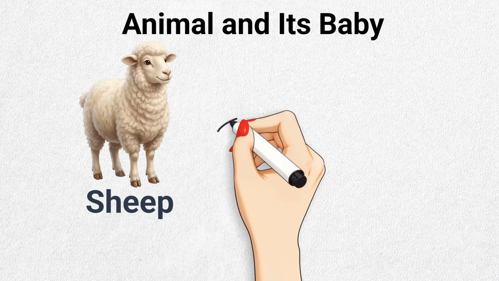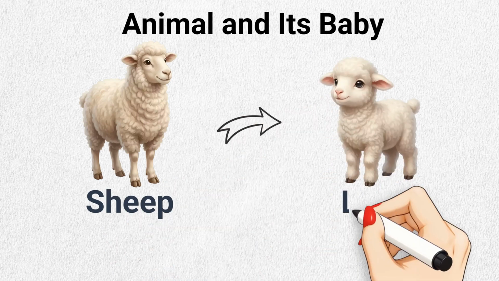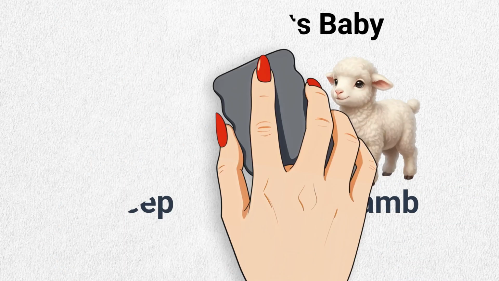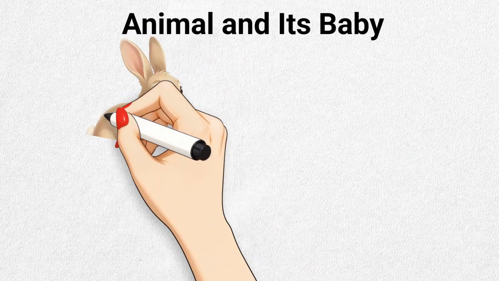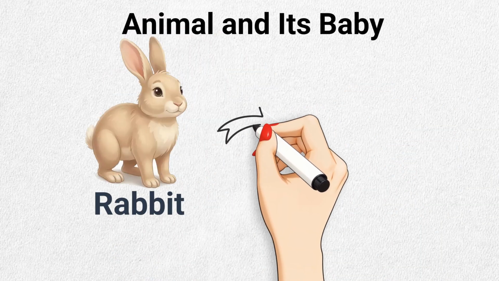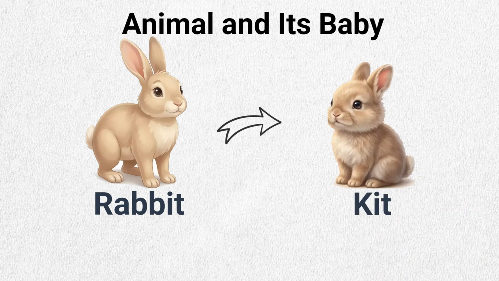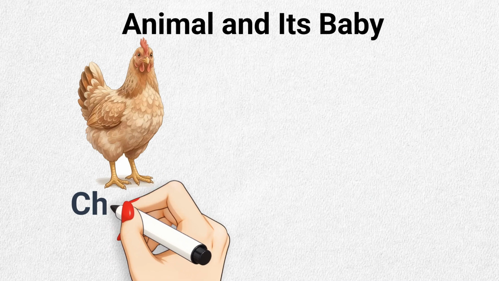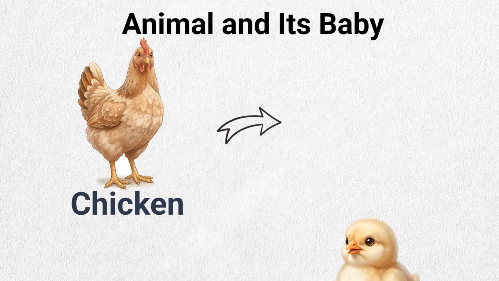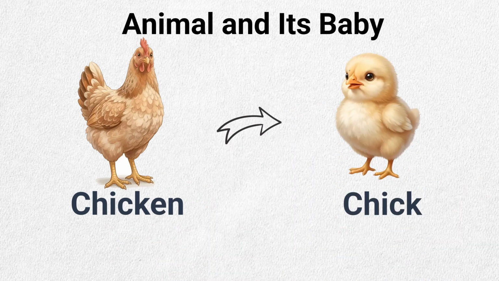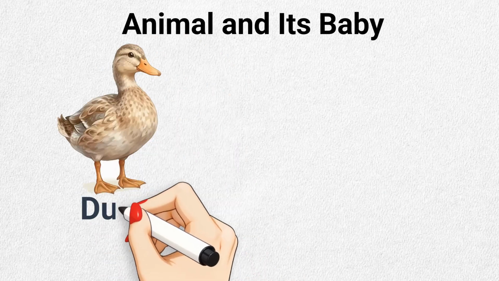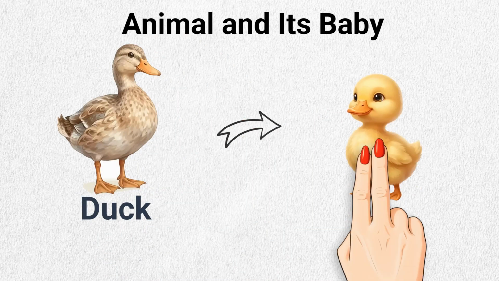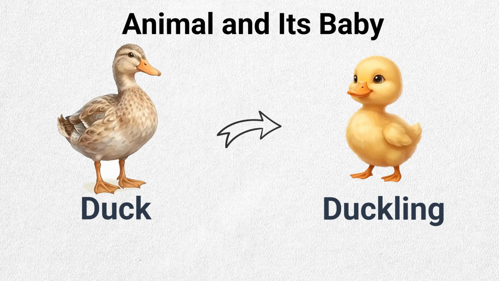This is a sheep. Its baby is called a lamb. This is a rabbit. Its baby is called a kit. This is a chicken. Its baby is called a chick. This is a duck. Its baby is called a duckling.